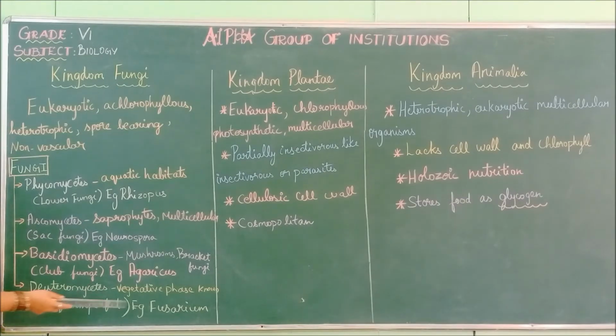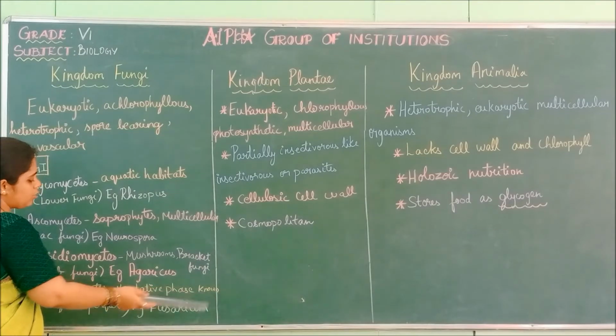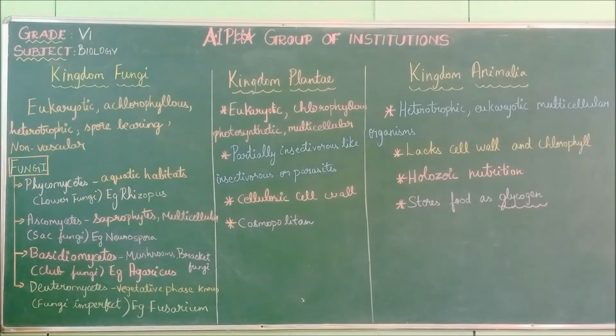Deuteromycetes. Their vegetative phase is known. The vegetative phase is known means that before the reproduction phase itself, the duration taken for their growth will be known. Before reproduction itself, so much period of time will be taken for growth. That is, before reproduction itself, the rate of growth will be known. That is called the vegetative phase is known.